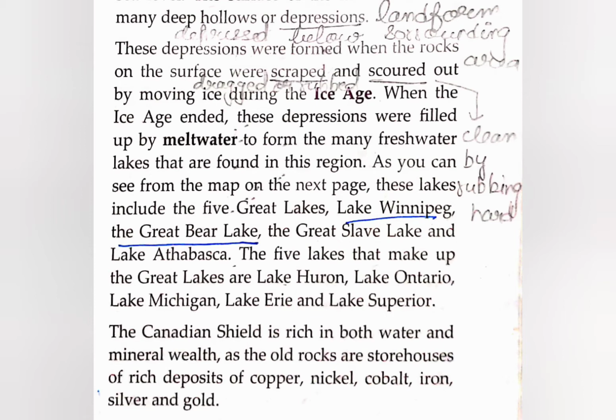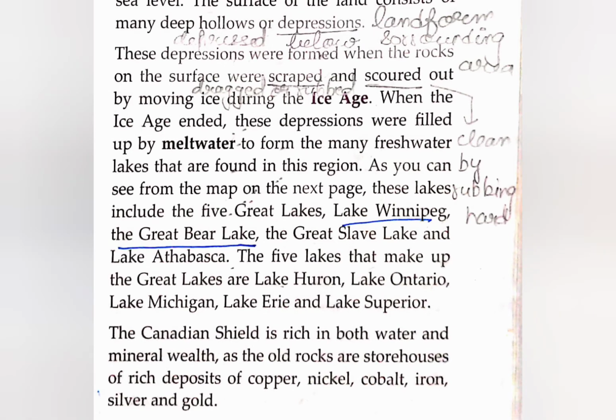Because of these rocks, depressions were formed, and now these depressions are filled with fresh water. Fresh water came from the glaciers. When the glacier melted, the melted water filled the depressions, and now they have become freshwater lakes.